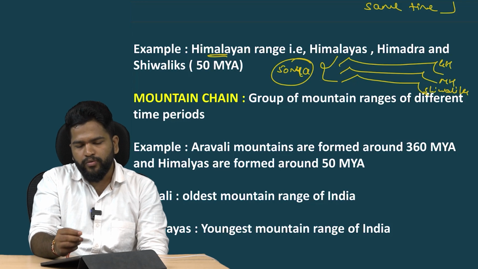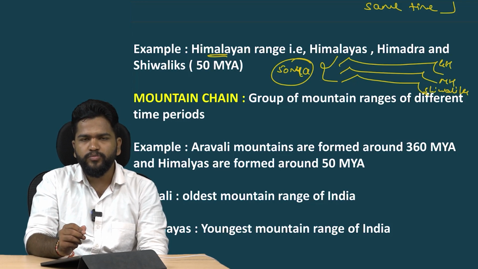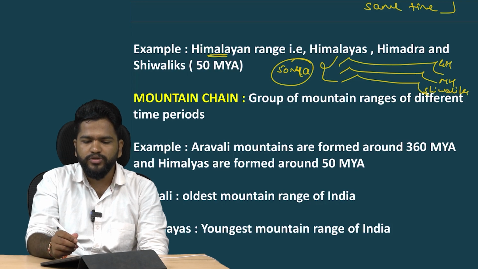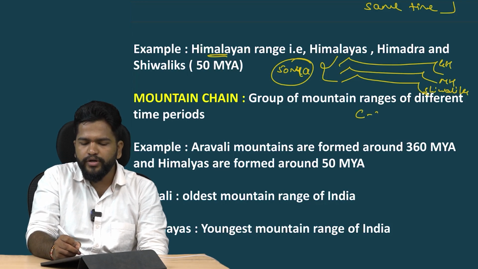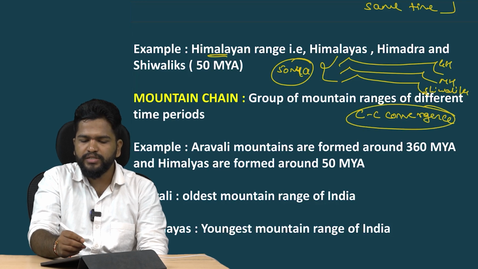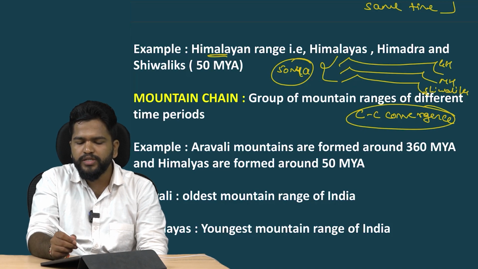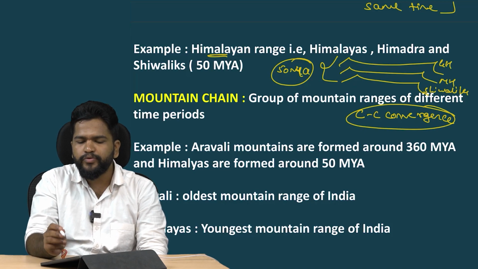So what was the condition for the mountain range? One, it should be formed through a similar process. What is the similar process? It is formed through continent convergence. It is the same for the Greater Himalayas, it is continent convergence. For the Middle Himalayas also, it is continent convergence, and the Shivaliks also have continent convergence.